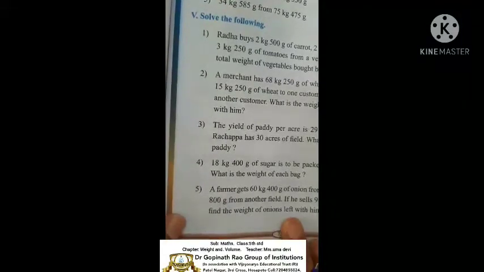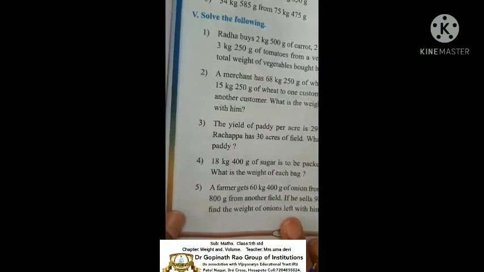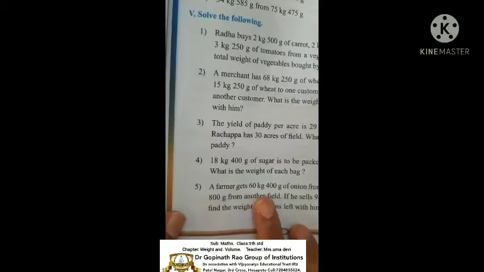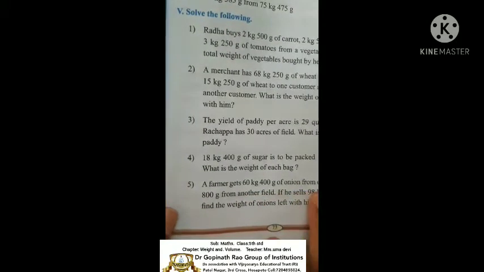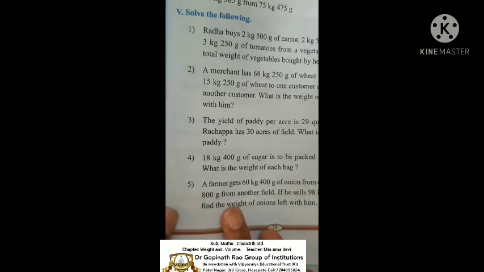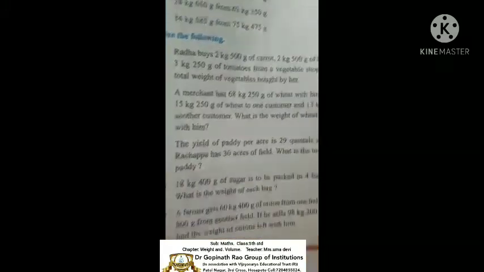Left means what do we use here? Subtraction. First, the farmer gets 60 kgs 400 grams of onion from one field and 50 kgs 800 grams from another field.